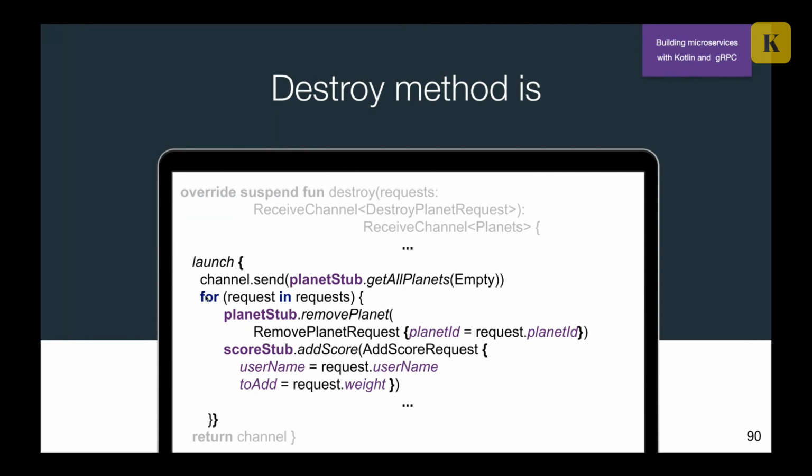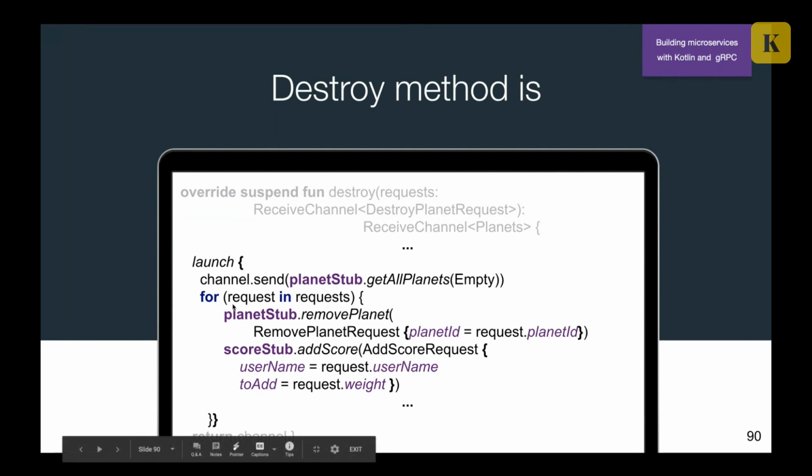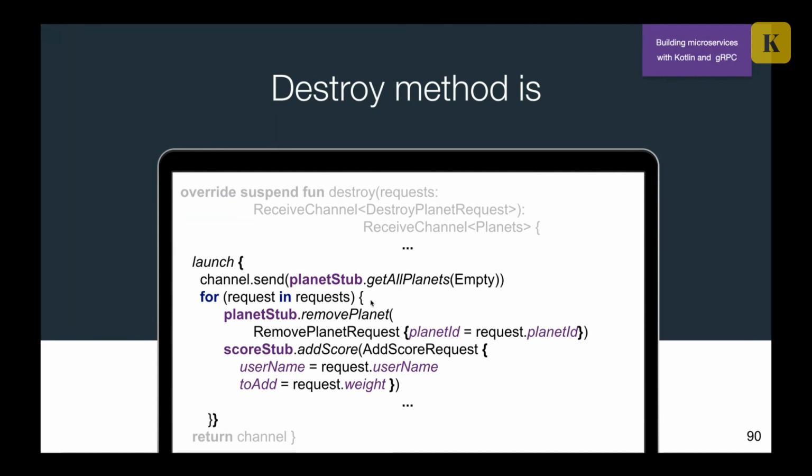And then, instead of working with the stream observer, we are working with our receive channel as in a for loop. So we're working with the channel as if it is a list of requests. It's done asynchronously, but we work with it as a simple, straightforward loop.